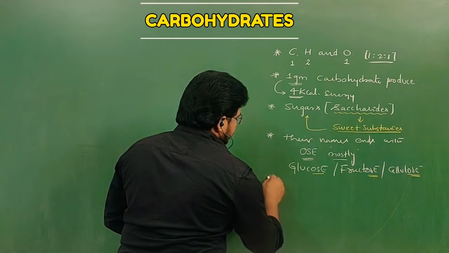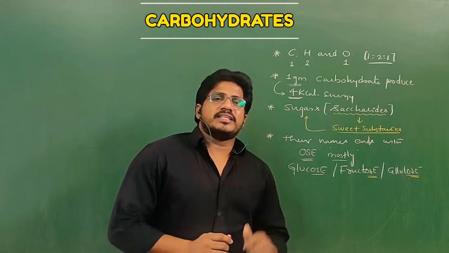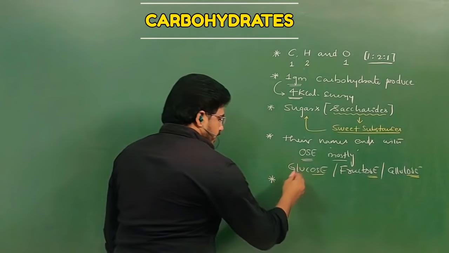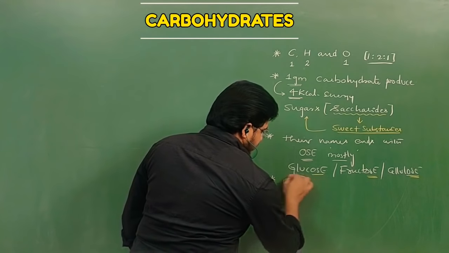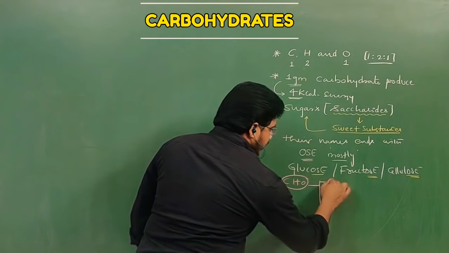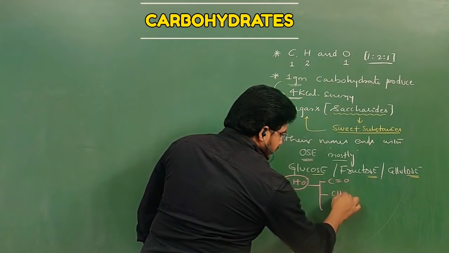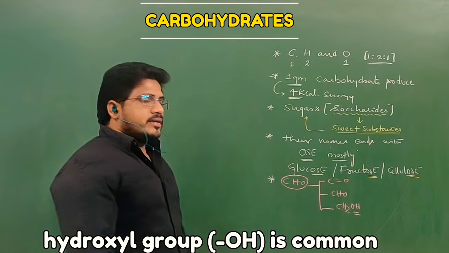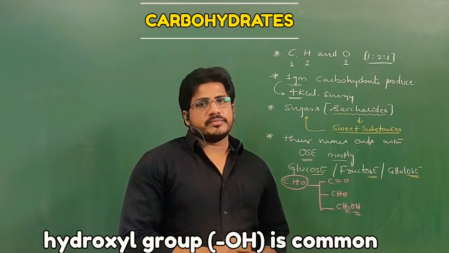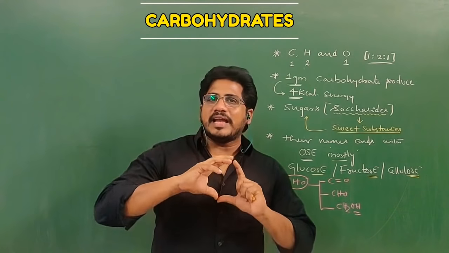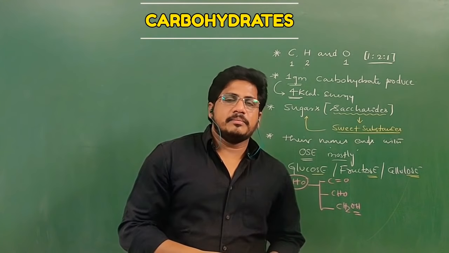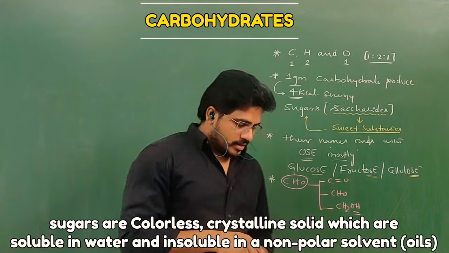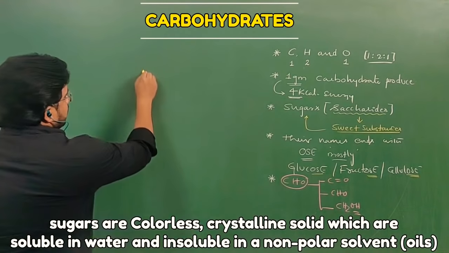Next, very importantly, in the structure of carbohydrates, some functional groups are present. They are made up of carbon, hydrogen, oxygen, but the functional groups are some ketone groups and aldehyde groups, and these are present in the structure of carbohydrates. Carbohydrates are classified in many ways, but the best way to classify carbohydrates is the hydrolysis process. What is the hydrolysis process?